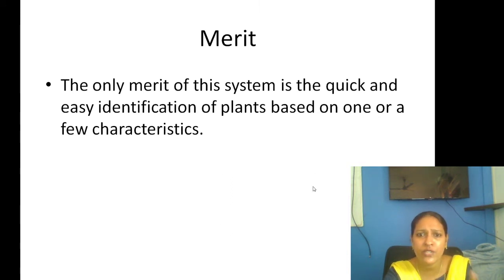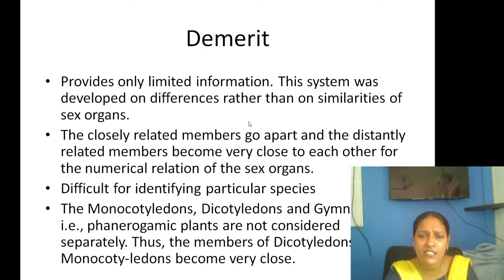The merit is that it is very quick and easy for identification of the plant characters, but the demerit is that the information provided is very limited, and the differences within the same species are very difficult to identify. Closely related species move apart and distantly related ones come closer, and it is very difficult to identify at the species and variety level. Monocots, dicots, and gymnosperms are not considered separately, though there is a close relationship between dicots and monocots. So this is a demerit.